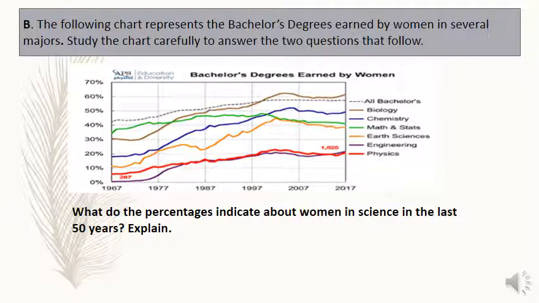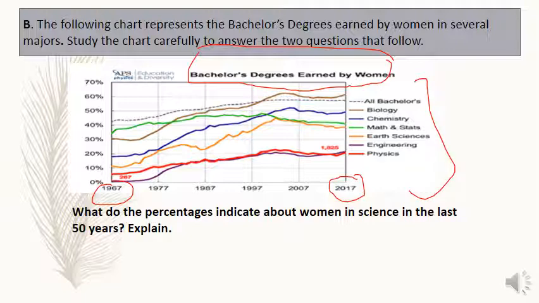Now we move to this chart. The following chart represents the bachelor's degrees earned by women in several majors. Study the chart carefully to answer the questions. This chart, as you can see, shows the bachelor's degrees earned by women from 1967 till 2017 in many different majors: biology, chemistry, math and statistics, earth sciences, engineering, and physics. Of course, this is the percentage.